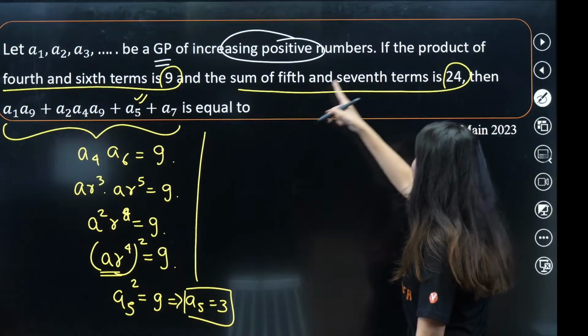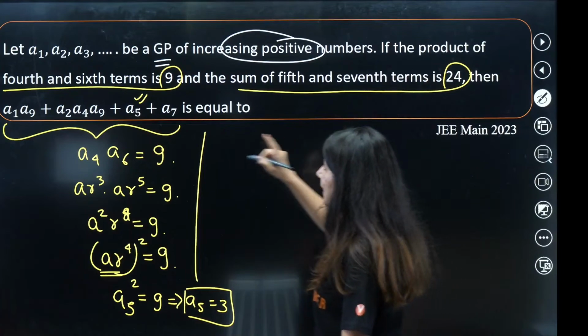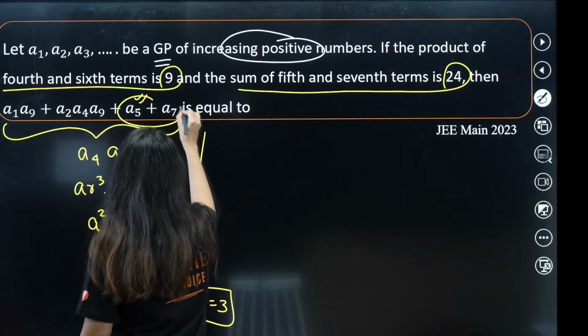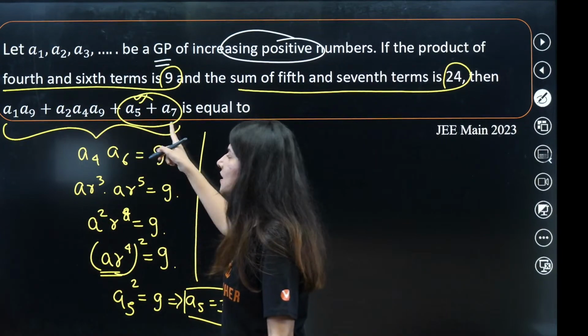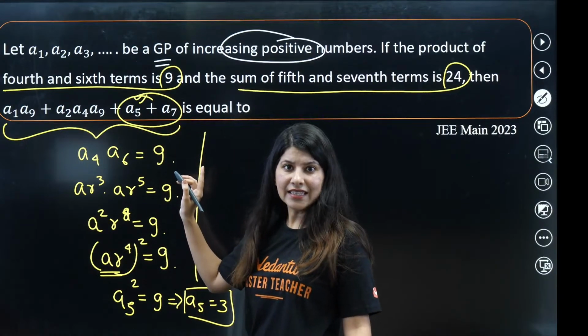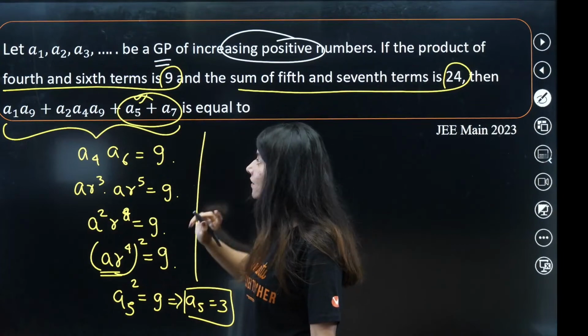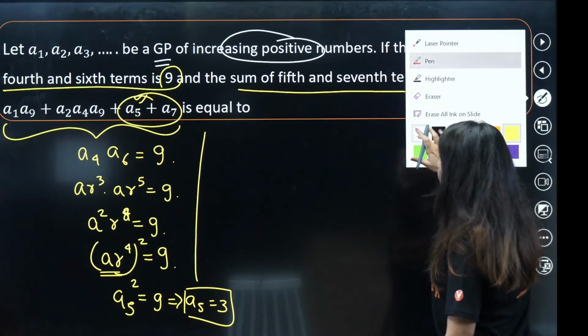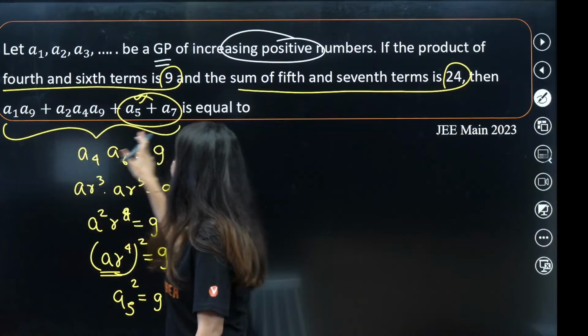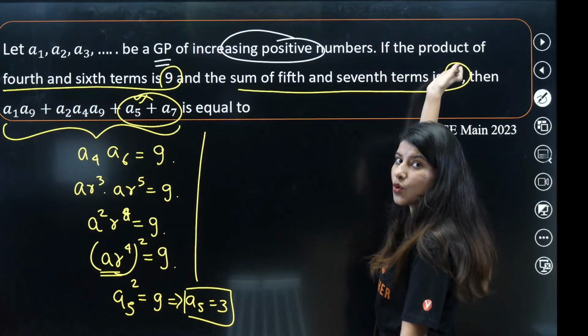Sum of fifth and seventh term is 24. Can you see? Fifth and seventh term, the sum is already given to us. That means this portion is actually done. So why not figure out about this expression first, then let us go towards here.